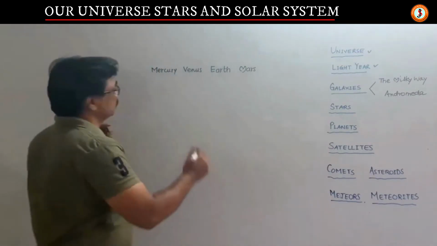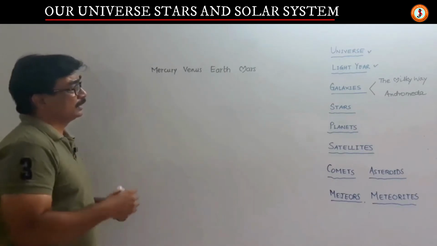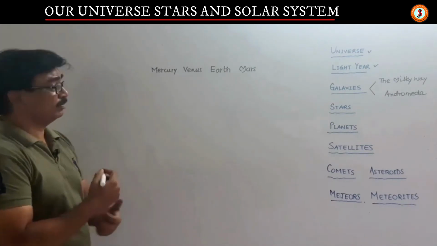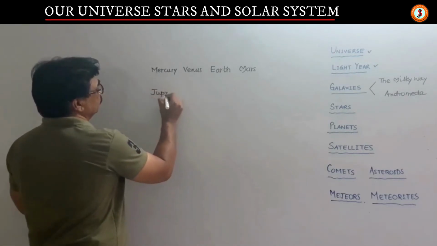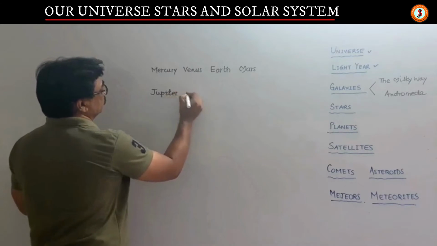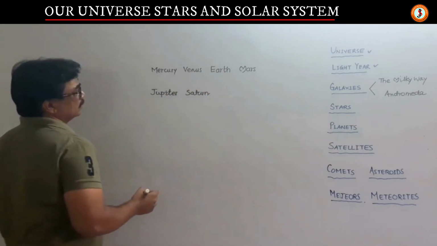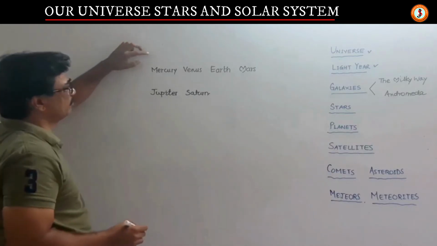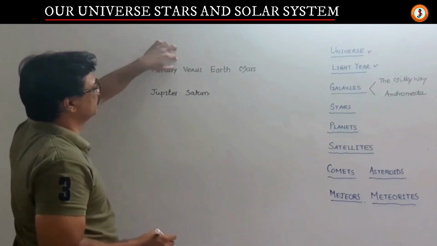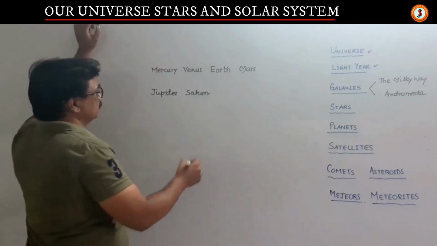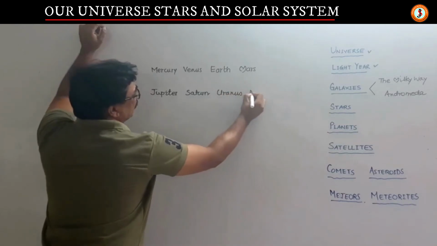So the first of these, Mercury, Venus, Earth and Mars, are the terrestrial planets, and then we have Jupiter, Saturn, Uranus and Neptune.